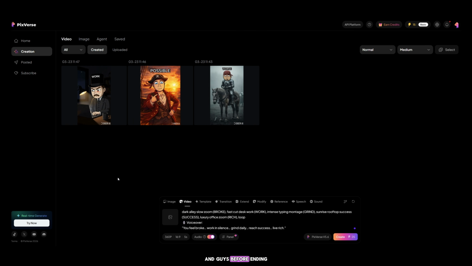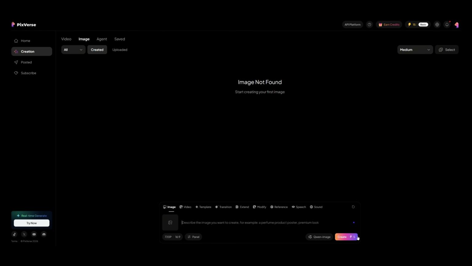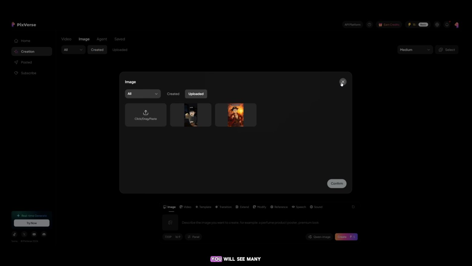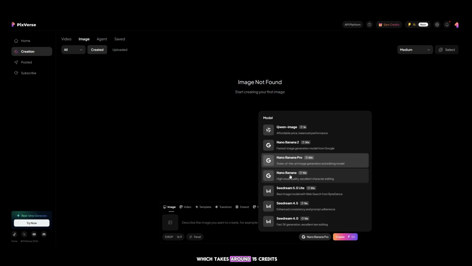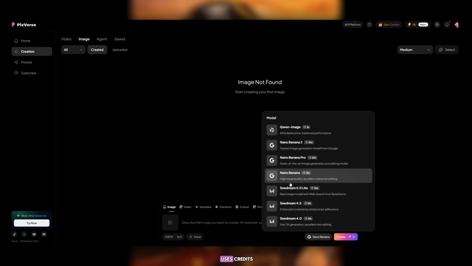And guys, before ending, let me tell you one more thing about this tool. This tool does not only generate videos, but it also generates images. If you go to the image section, you will see many image generator tools available. Some of them use credits, like Nano Banana Pro, which takes around 15 credits, and Nano Banana also uses credits.